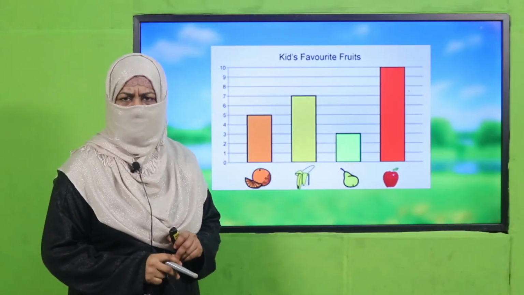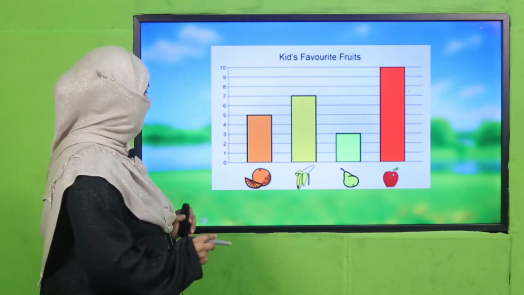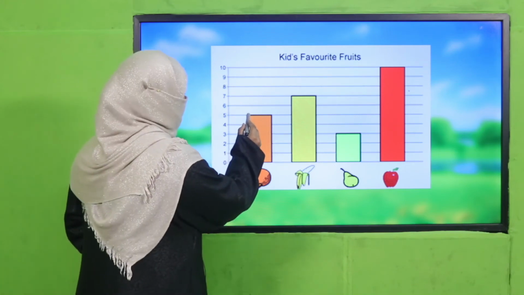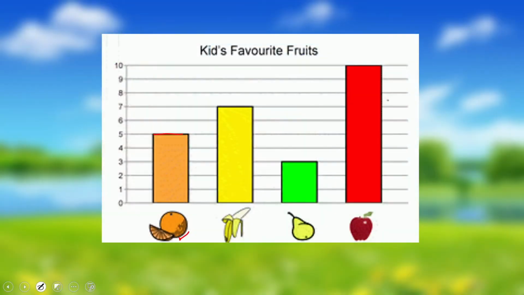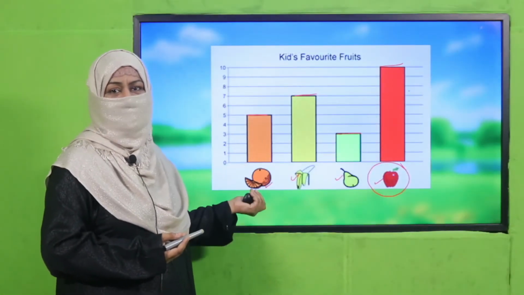Yes, my dear students, are you done with it? Now, by looking at this graph, can you read it? Yes, you see, 5 students like orange, 7 students like banana, 3 students like pear, and 10 students like apple. It means apple is the most favorite fruit of students. This is how we read a bar graph. First we make it, then we read it.